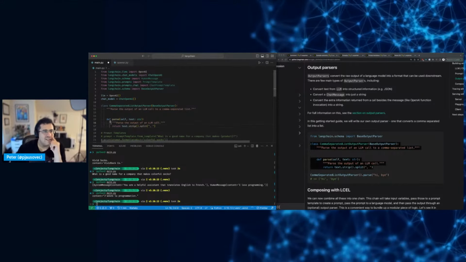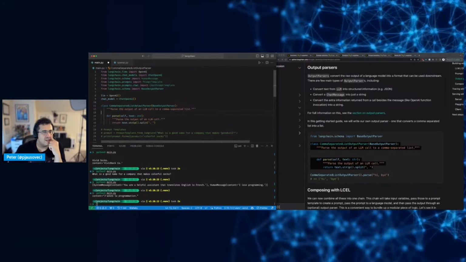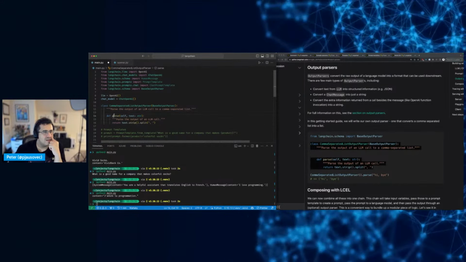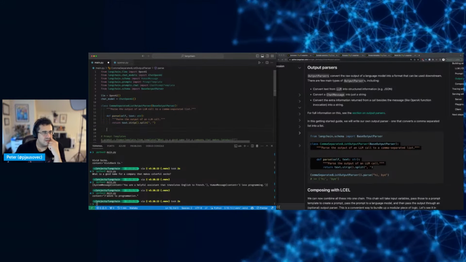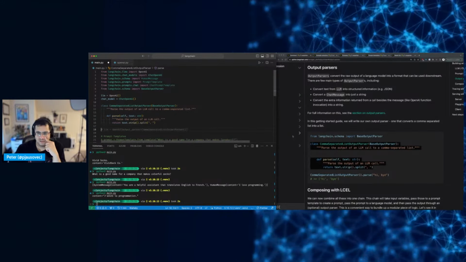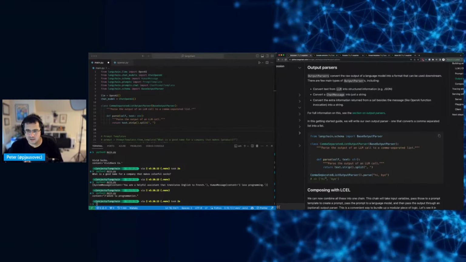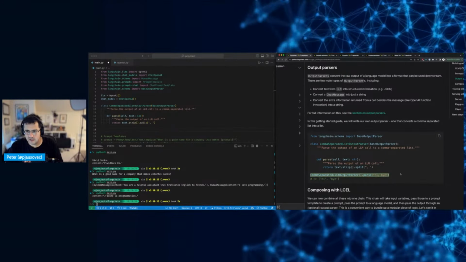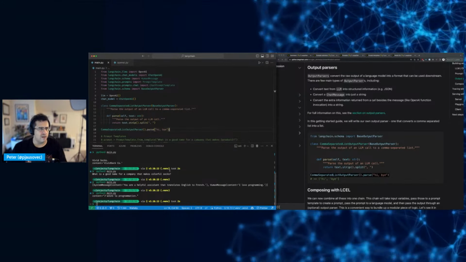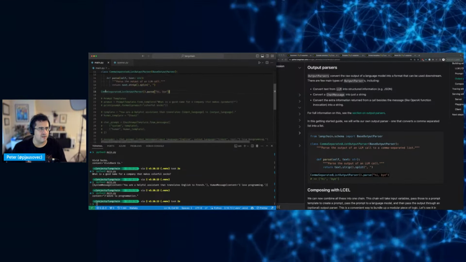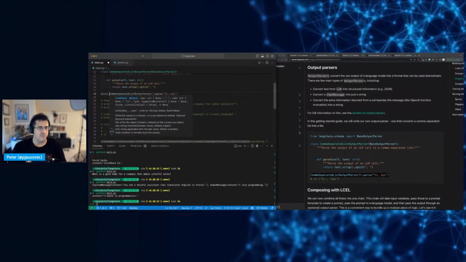Parse the output of an LLM call to a comma separated list. Okay, so, comma separated list output parser. Okay, so how does this work? Let's print this out.